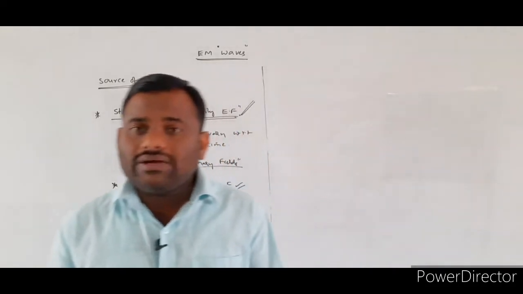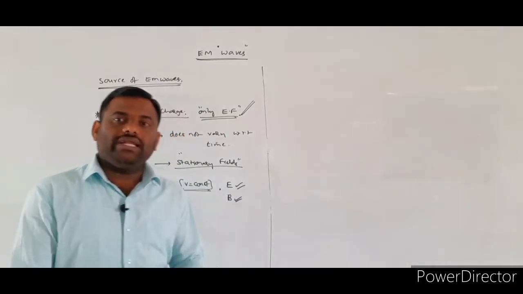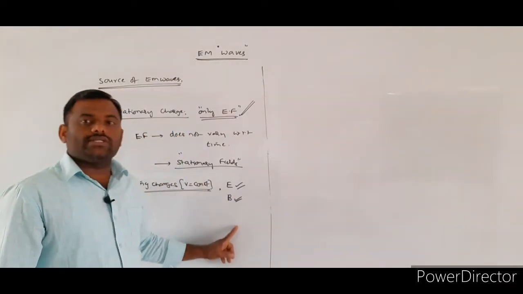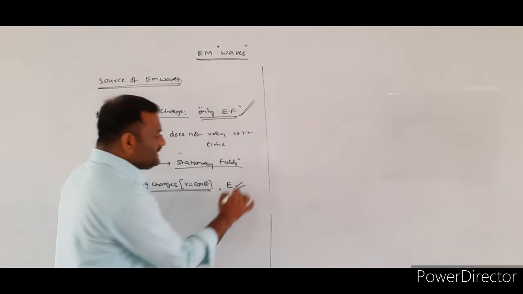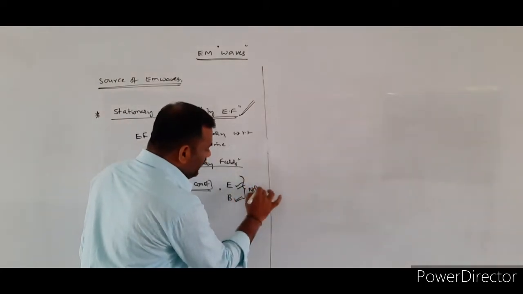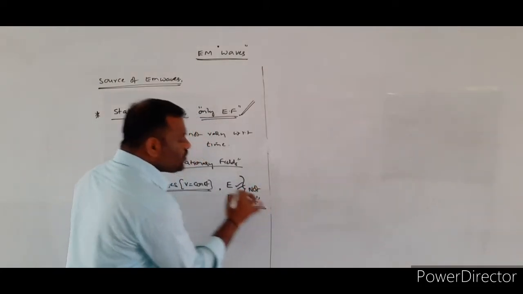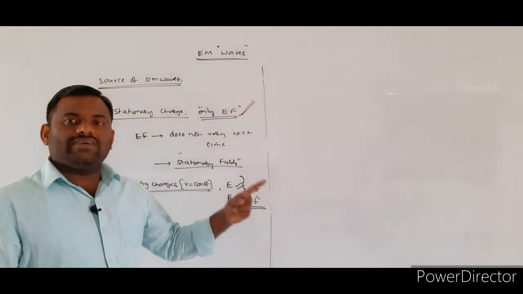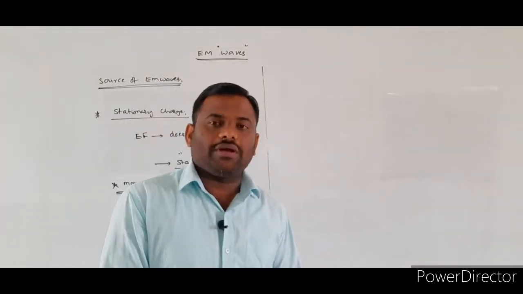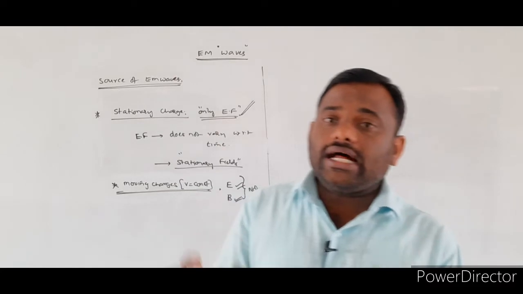Here also, whatever electric field and magnetic field you get, these fields also do not vary with respect to time. So whatever electric field and magnetic field you get from the moving charges, they are also